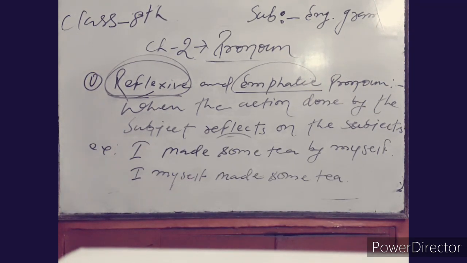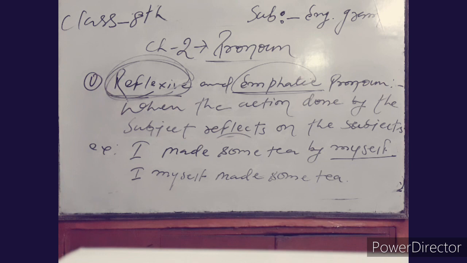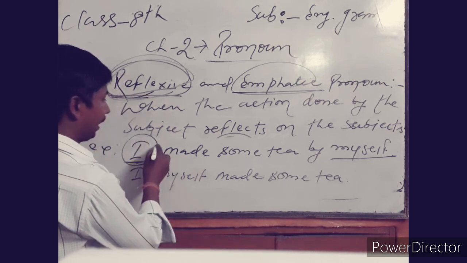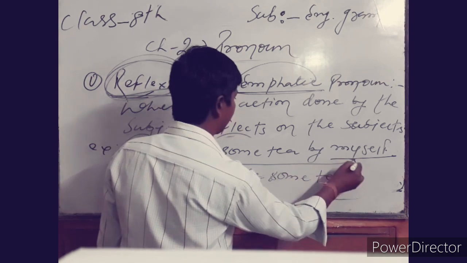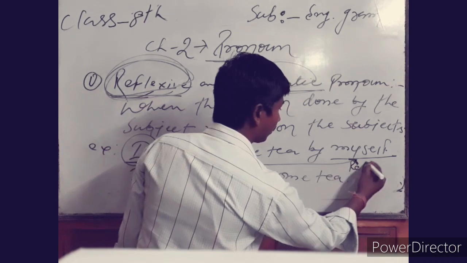Here you can find the difference very easily. What is the difference between a reflexive pronoun and an emphatic pronoun? As I have told you a few minutes ago, a pronoun that is used as an object of the sentence is called reflexive. Here you can see I is the subject and it is reflected by myself as an object of the sentence, that is why it is called reflexive.